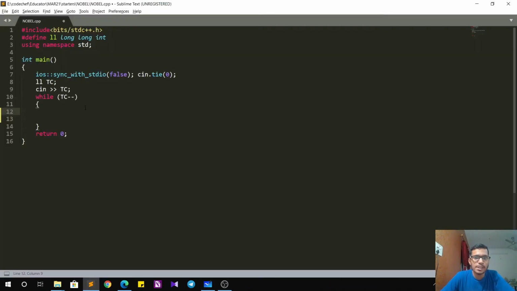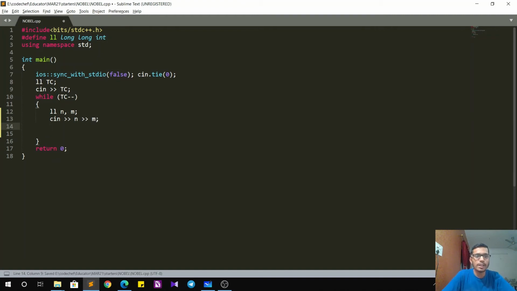So to begin with our C++ implementation, we start by taking the input for number of test cases. Now for each test case, we first have the input for n and m, that is respectively the number of researchers and the number of topics that they have to choose from, or the list of broad topics. So I take the input for the same, so cin n and then m.